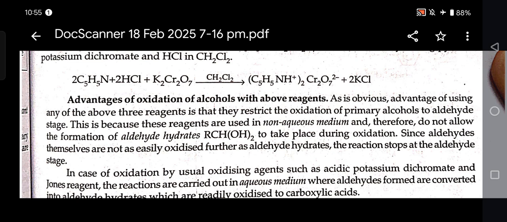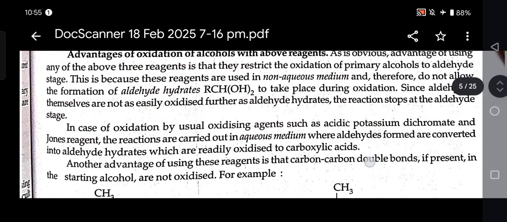Advantages of oxidation of alcohols with the above reagents. As is obvious, the advantage of using any of the above three reagents is that they restrict the oxidation of primary alcohols to the aldehyde stage. This is because these reagents are used in non-aqueous medium and therefore do not allow the formation of aldehyde hydrates to take place during oxidation. Since aldehydes themselves are not easily oxidized further, unlike aldehyde hydrates, the reaction stops at the aldehyde stage.